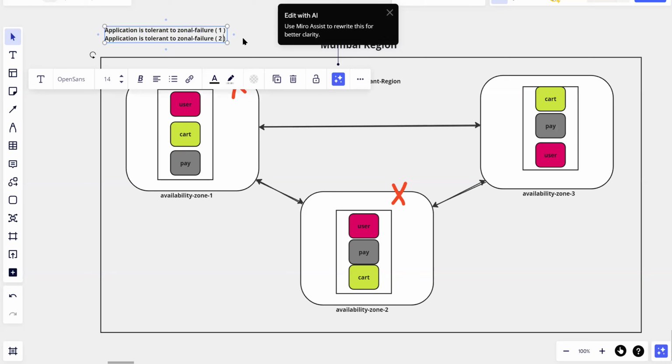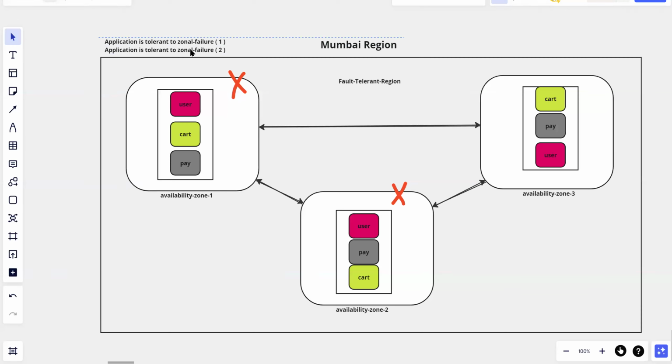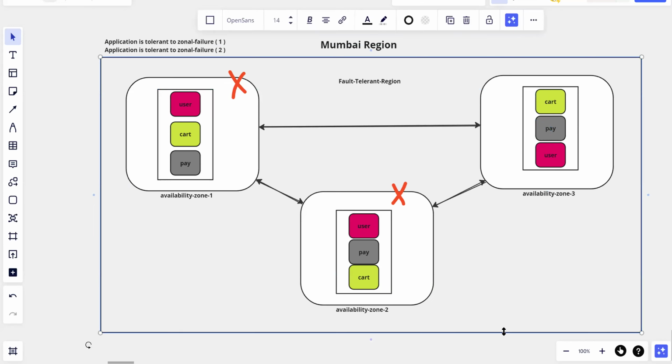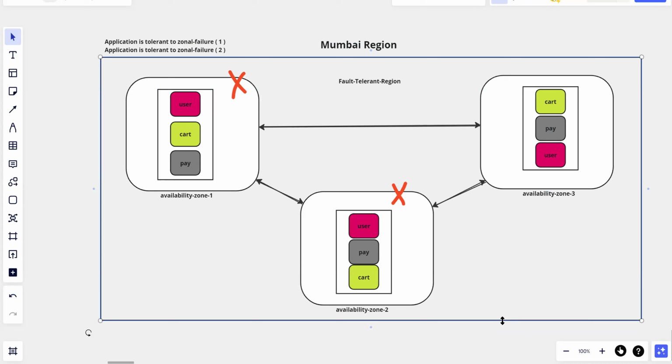But every time you are using more zones, or every time you are creating more replicas of your application, no doubt you are getting more availability, but at the same time, the billing goes up, right? Pay as you go. You're going to pay for however much you have used. So obviously you'll be billed more. So it's all about trade-offs, how much availability you want versus how much money you can spend.